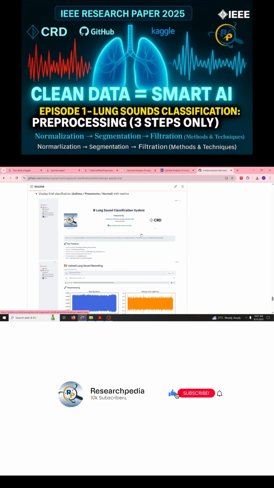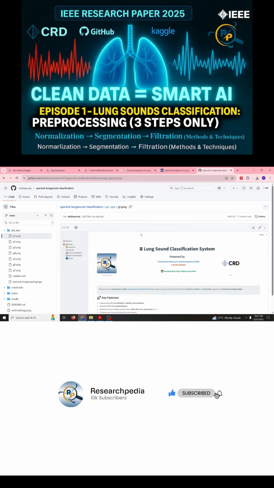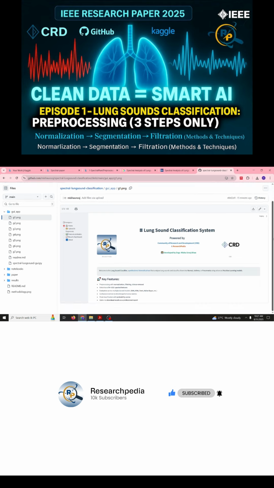able to have something like this, a deployable GUI, where you can upload and pre-process your own lung sounds, feature models, and then you can get the results on the dashboard.